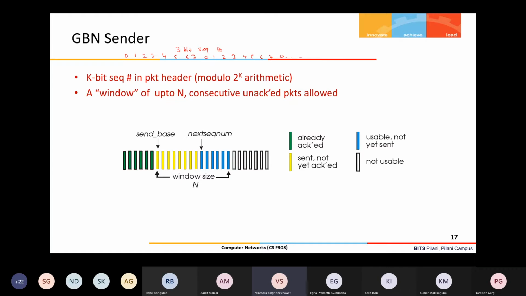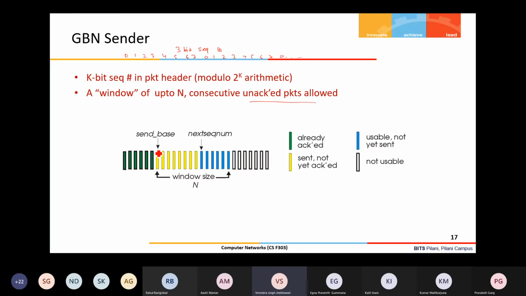Because whatever number of bits I take, even if I take 16 bits, it will be a modulus. So basically, modulo 2^k arithmetic is used for giving the sequence numbers to the packets. And a window of up to N consecutive unacked packets is allowed.